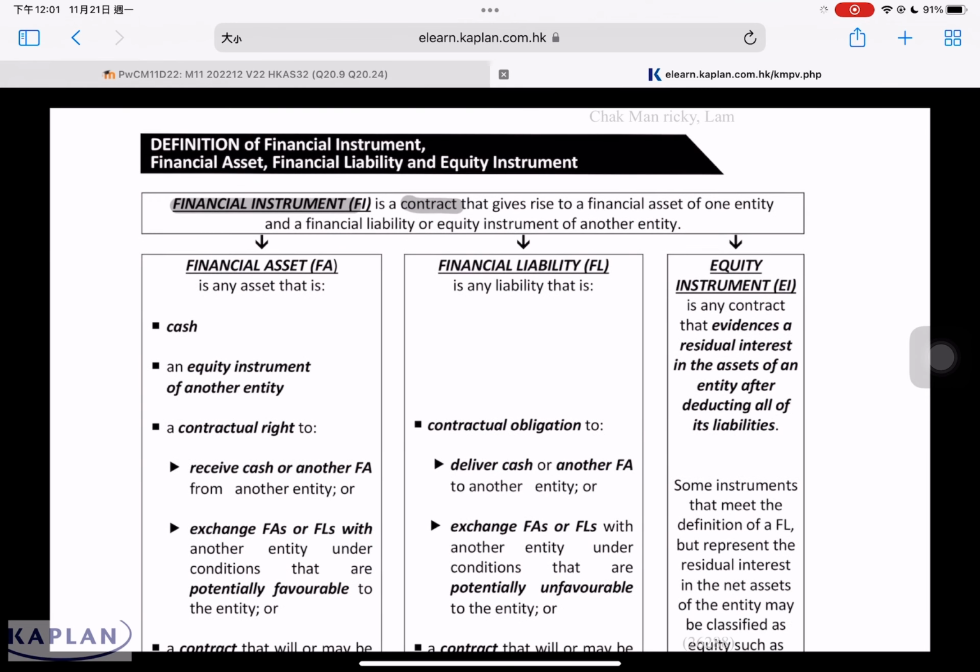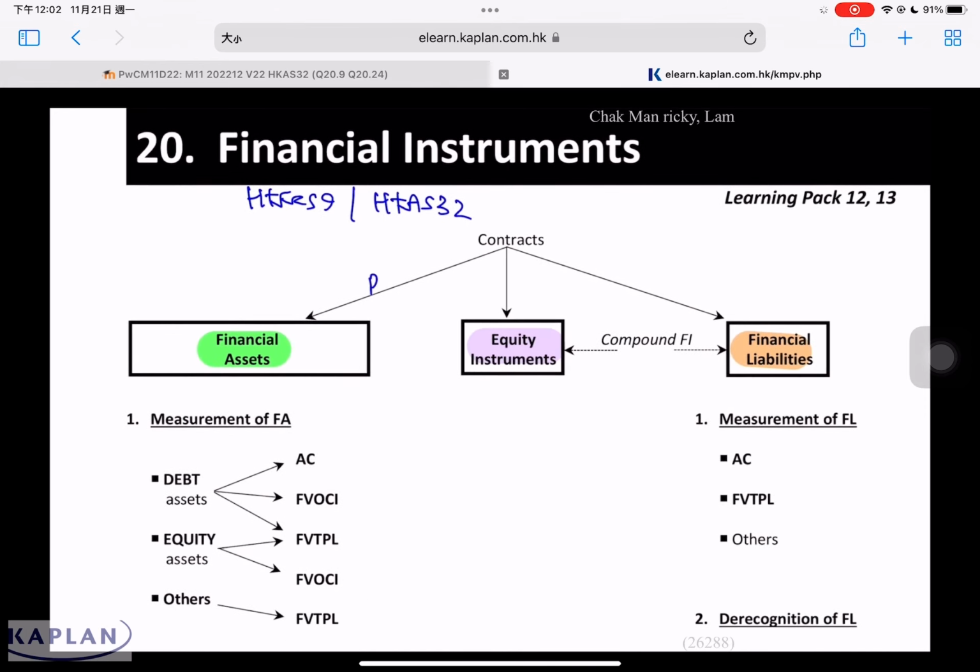A financial instrument is a contract that gives rise to a financial asset to one entity, and a financial liability or equity instrument to another entity. For any contract between two parties, to one party it is a financial asset, to the other party it is a financial liability or equity instrument. Essentially, we need to know which party. For example, this is party A, this is party B. When we look at this contract, we need to know which party we are looking at. Are you party A or party B? In the exam, you have to study the question carefully.